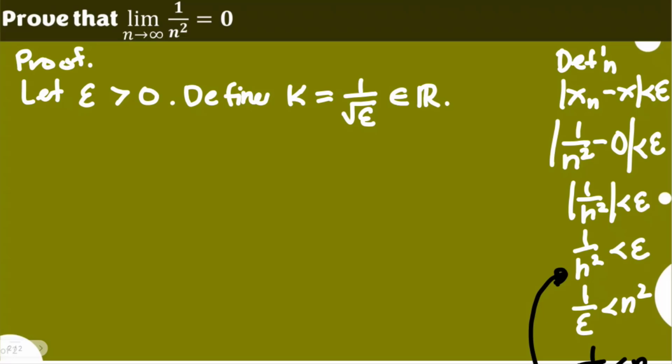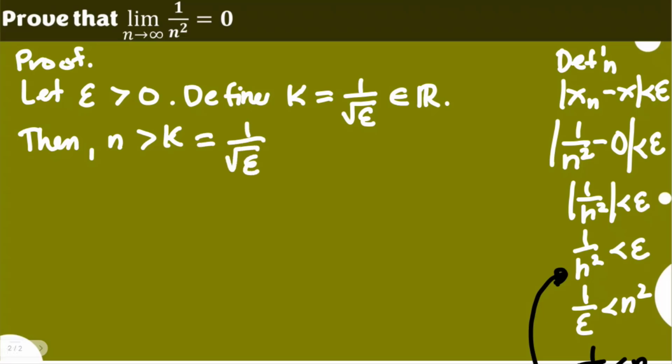Now the next part of the definition should be n greater than or equal to k, but k should be a natural number per definition, and k in this case, 1 over the square root of epsilon, may not be a natural number. Hence, let's not equate n to k, but just say n is greater than k, which is again 1 over the square root of epsilon.